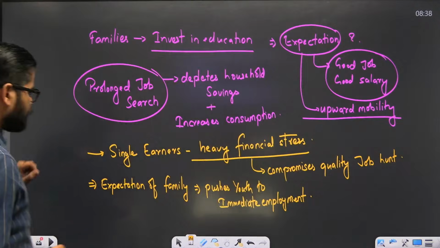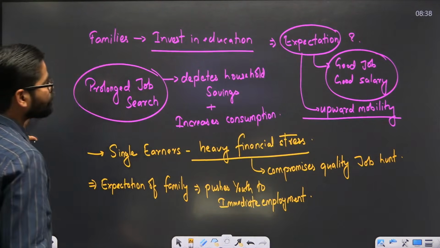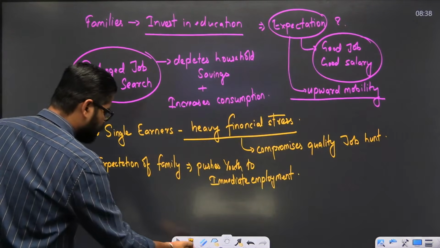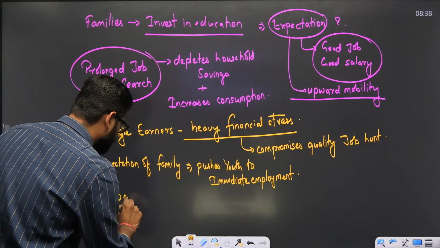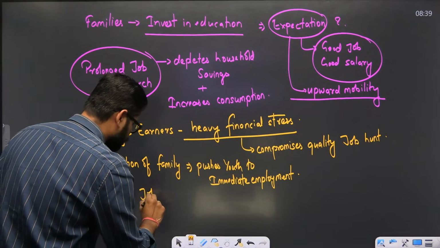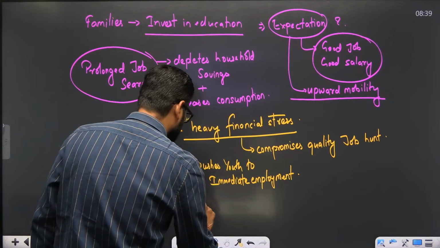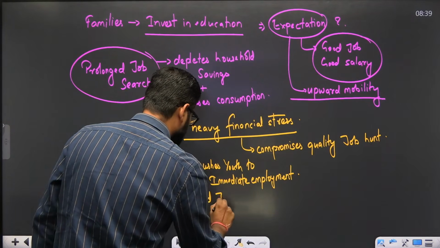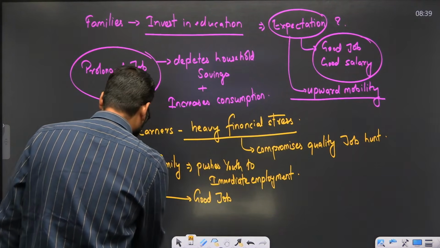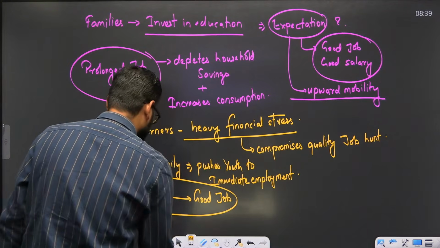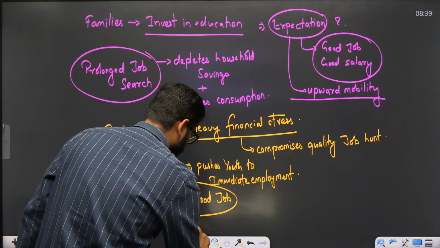Now what we see is that from bad job to good job, okay, this one changes from bad job to any job.